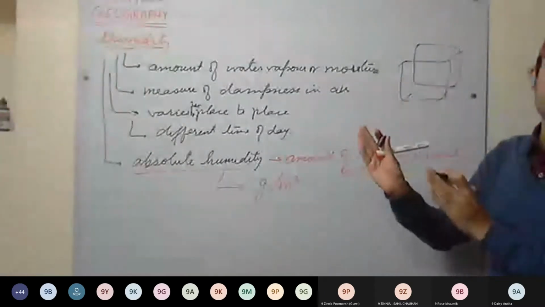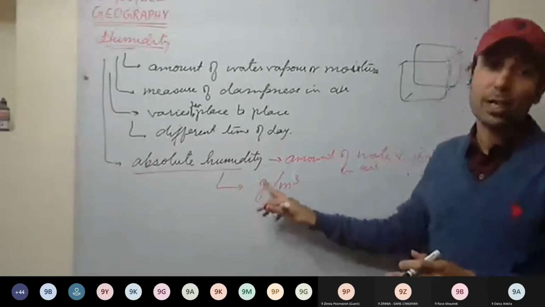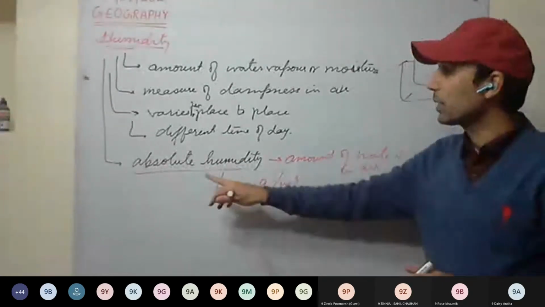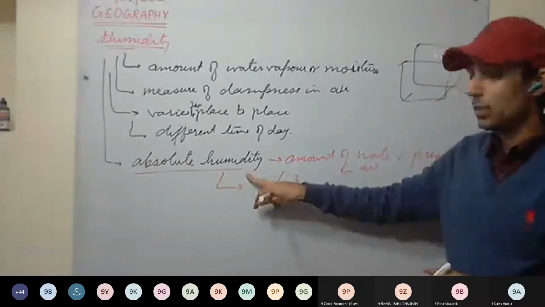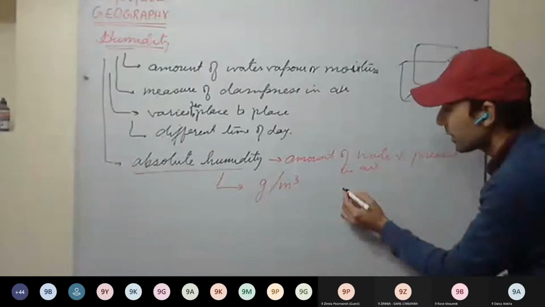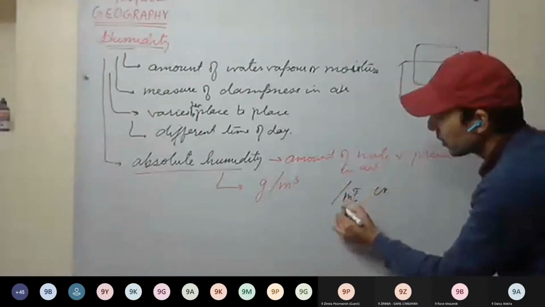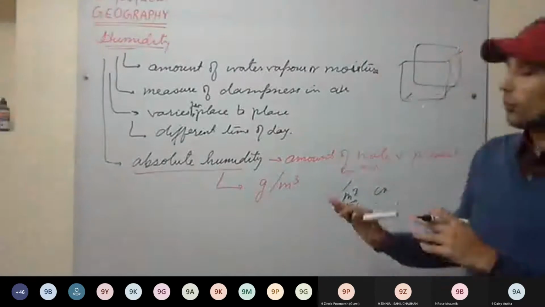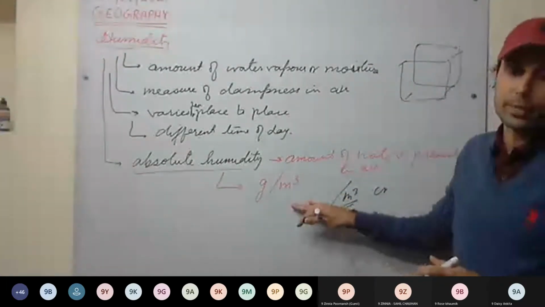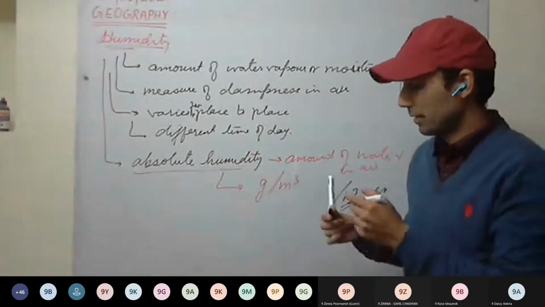In 1 cubic meter of air, how much water vapor is present, that measurement is called absolute humidity. This is clear?